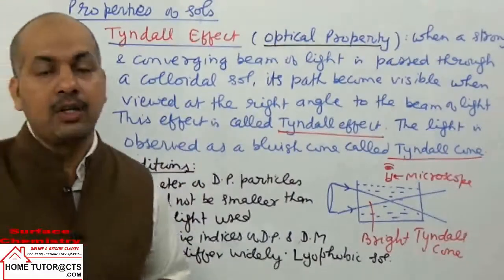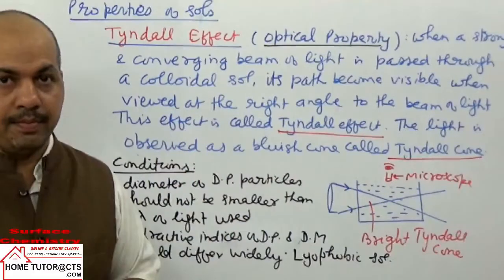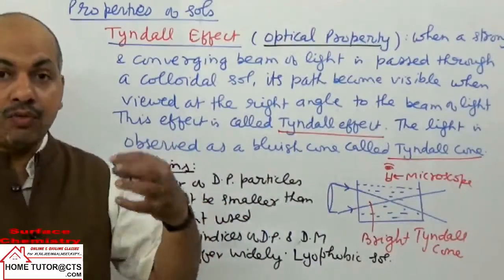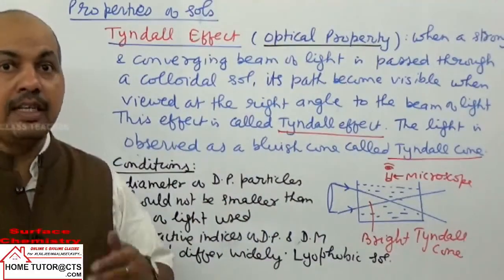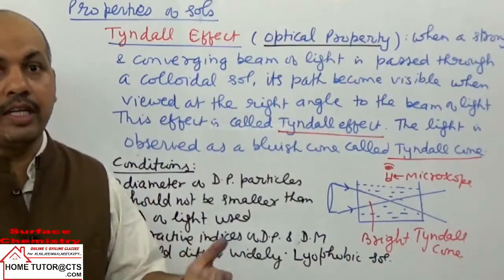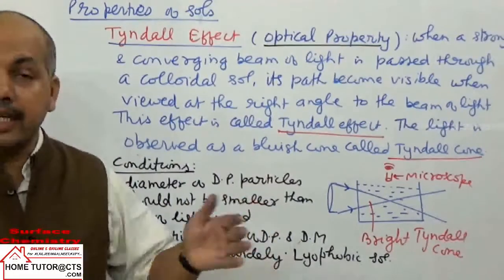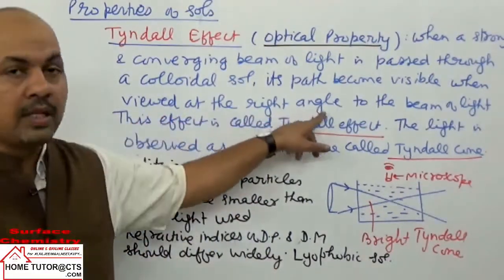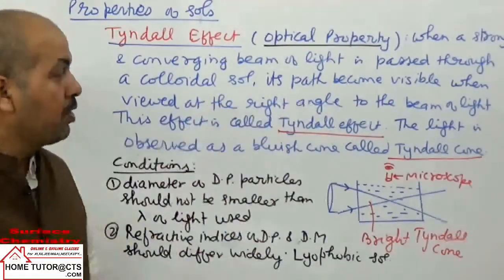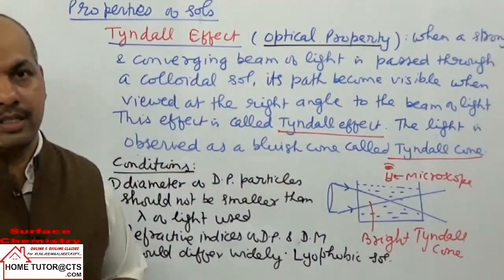Now what actually happens here? The dispersed phase particles first absorb the visible light which is falling, and then a part of the absorbed light is given out as a shorter wavelength light, and that only makes the path of light visible. The scattering of light is maximum at right angles, so the path of light is visible when we see it at right angles. That is the reason for this Tyndall effect.